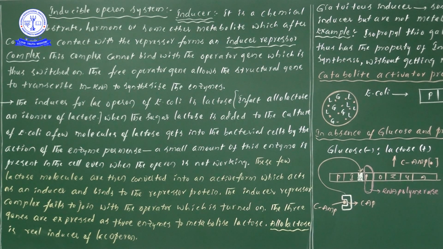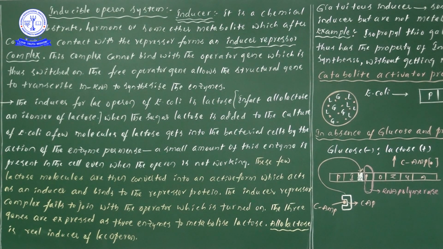One more time, let me explain simply. The permease enzyme is present in the bacteria. Because of the activity of permease, the lactose molecules present outside the bacterial cells get translocated into the bacterial cells. The transport of lactose molecules is entirely under the control of permease.